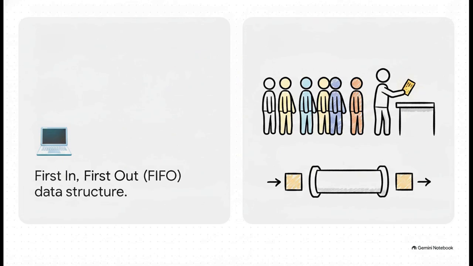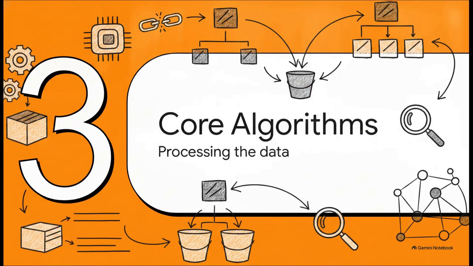Then we have the queue, which is FIFO, first in, first out. This is exactly like standing in the IRCTC Tatkal counter line or a movie ticket line. Whoever gets in line first gets their ticket first and leaves. Simple, ordered, and fair processing. As we shift into month 4, we hit core algorithms, processing the data.